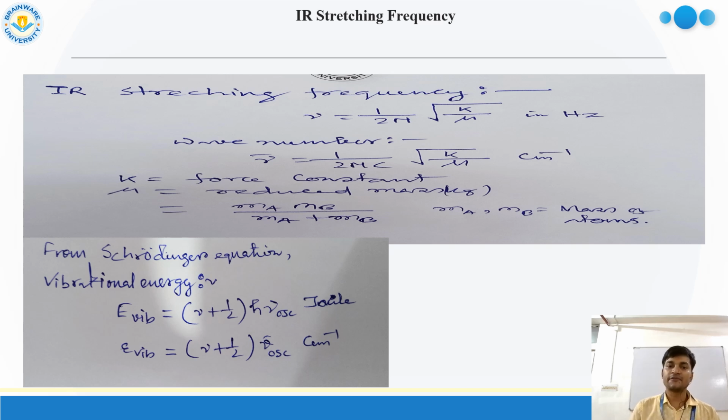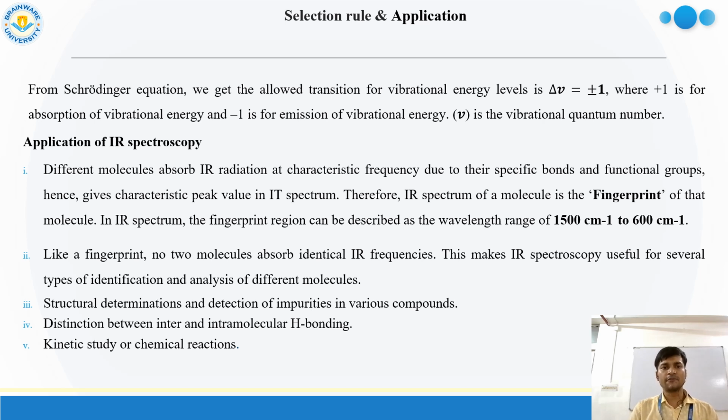And K is the force constant. We can also calculate the vibrational energy with respect to joule and wave number, that is (nu plus half) h nu for the oscillation. In that manner we can also find out the stretching frequency of IR spectroscopy. Now, from the Schrodinger equation we can get the allowed transition for IR spectroscopy.